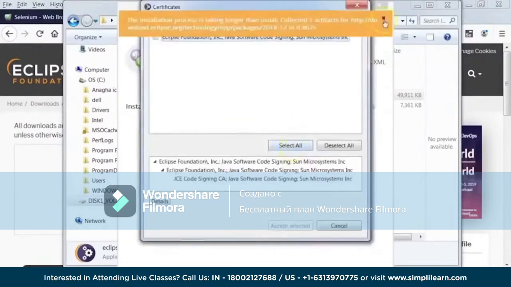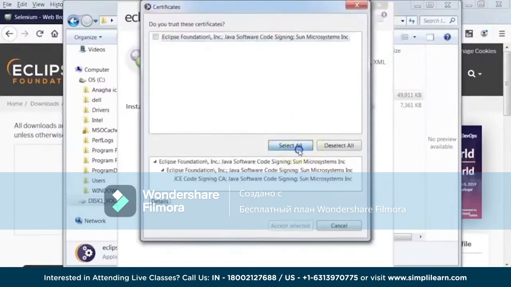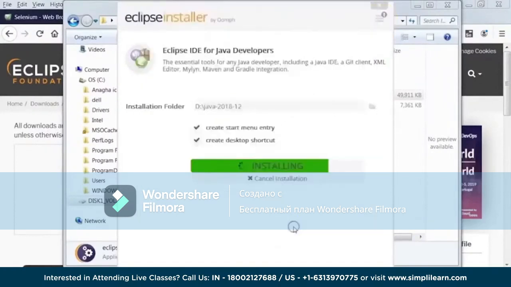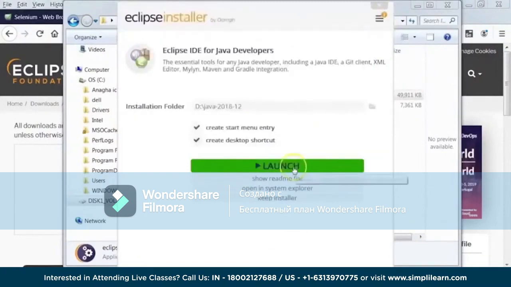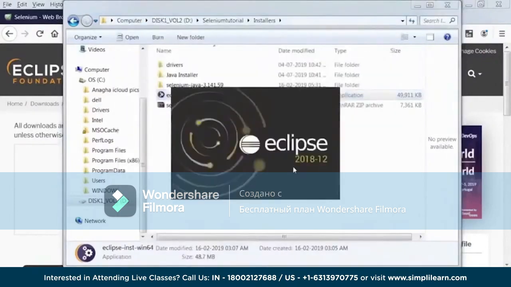You can close this window. Select all and accept it. Okay, so the installation has been completed successfully. So let's go and click on this launch and let's see the first window that opens.